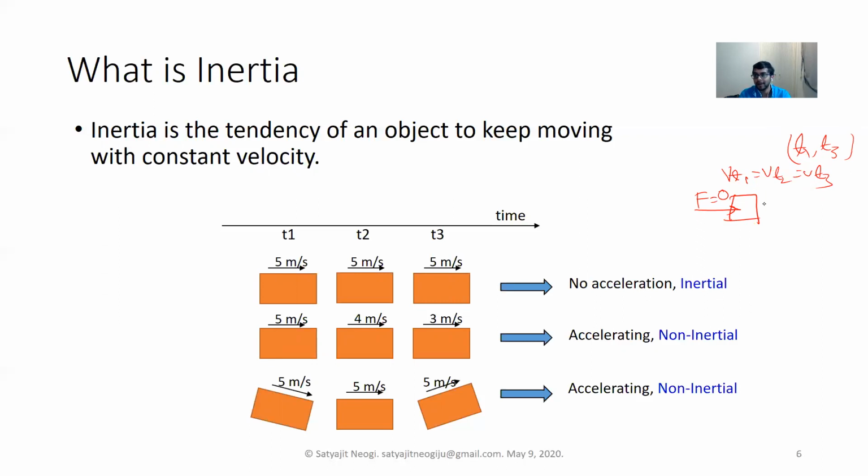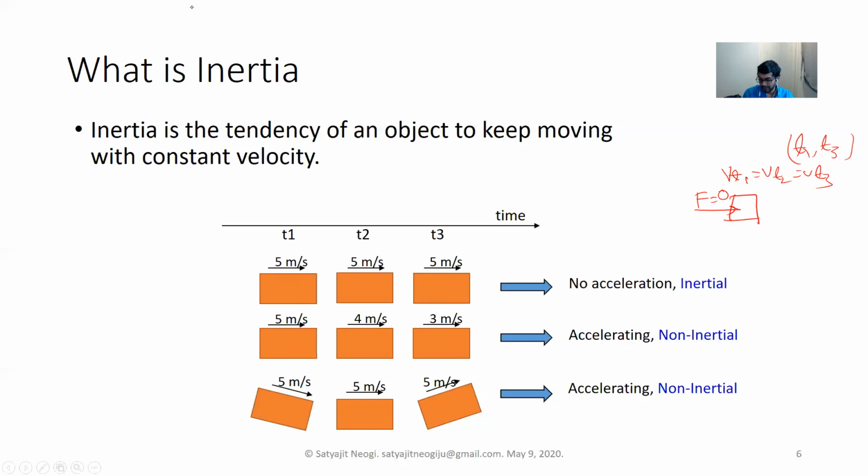There are cases of internal forces as well, but an internal force cannot make an object move; we'll see how such scenarios exist. So the law is basically whenever there is no external force, the object will maintain its velocity.